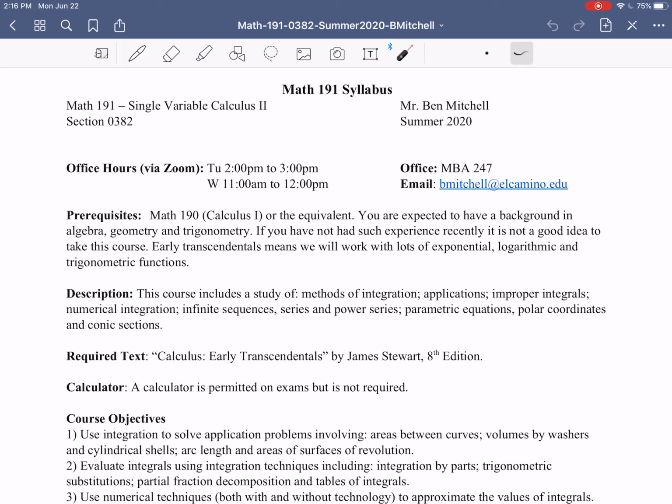One other little note here is you'll just see that we mentioned this concept of early transcendentals. All of the calculus courses at El Camino are using early transcendentals, which just means that we use transcendental functions, exponentials, logarithmic, and trigonometric functions right away. So we will see lots and lots of those from the very start of our course.